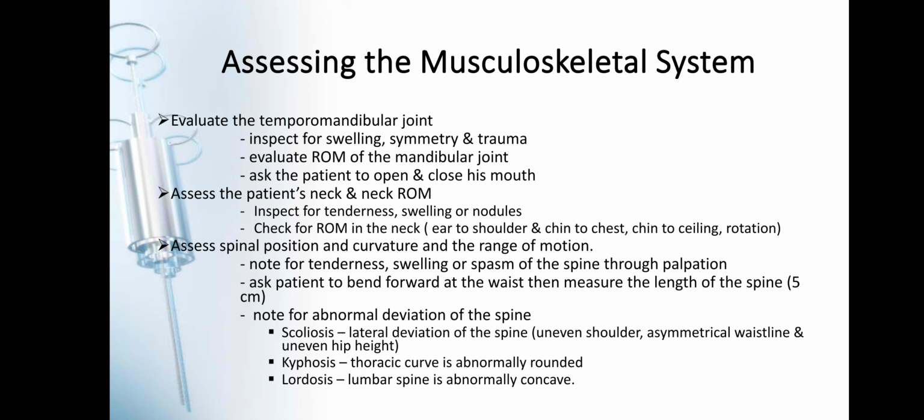The kyphosis is the thoracic curve that is abnormally rounded. So, if you can still remember po yung ating assessing the respiratory system or your thorax and lungs, ando dun po yung mga curvature, abnormal curvature of the spine or the chest area. And then we have your lordosis. The lumbar spine is abnormally concave. Yan po yung position ng ating mga buntis, mga pregnant woman. Yan po, mga lordotic posture.